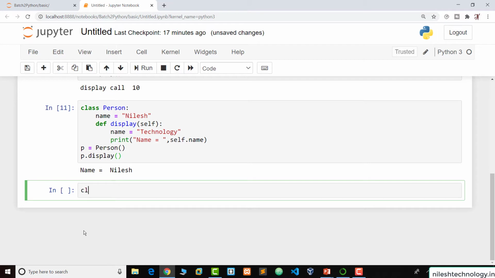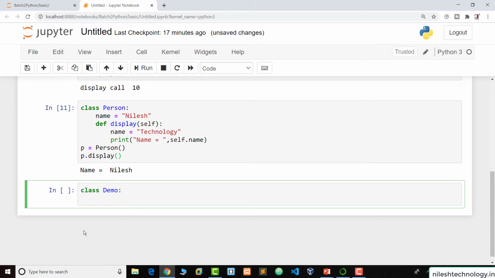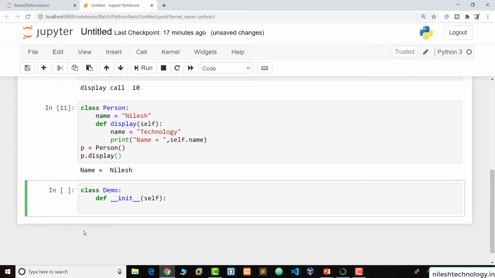So see one example, class Demo. Demo is my class name. And if you want to define a function like a constructor, then mention the function name as double underscore init double underscore. So now this function is a constructor. And for example, we pass one message, "constructor call".